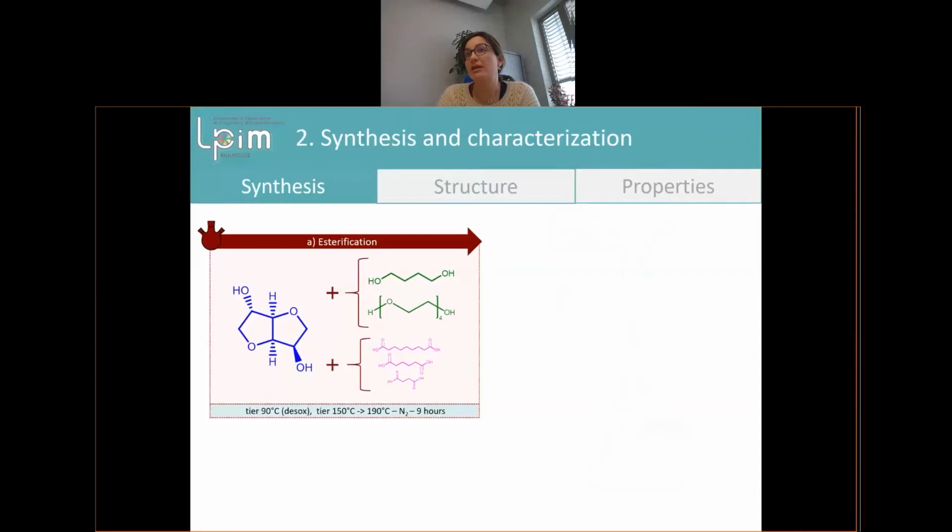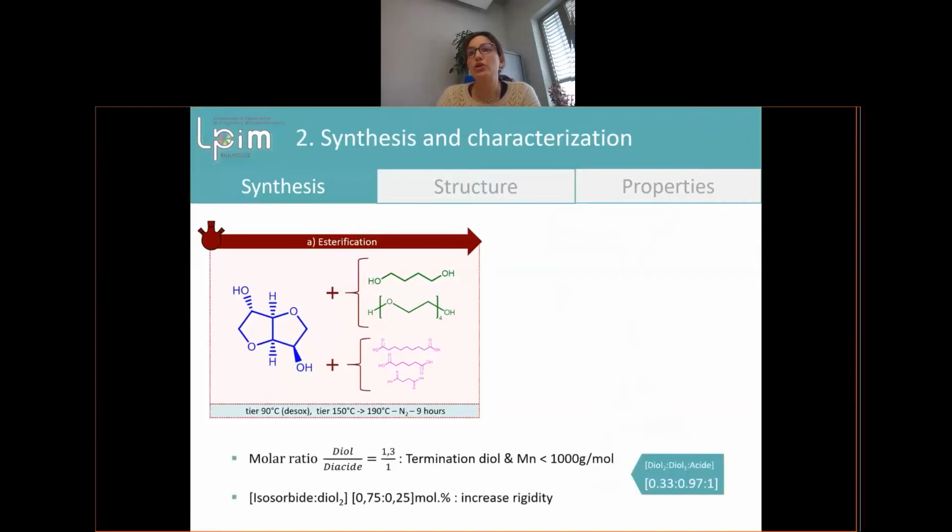We made a classical esterification, and we chose a molar ratio of 1 to 1.3 diacid. We use more isosorbide compared to diol because we want to have something rigid. A polyester resin needs a certain rigidity.